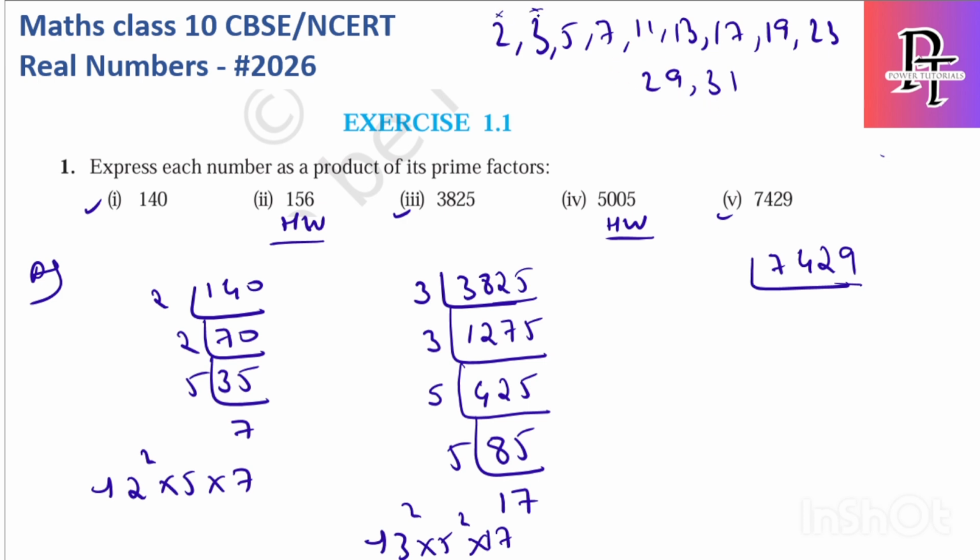2 is not possible, 3 is not possible, 5 is not possible. Let's check for 7. 7 1s are 7, 7 6s are 42. So 7 is also not possible, and 11 definitely will not be possible. What about 13? 13 table, 7429. 13 5s are 65, 13 7s are 91. Okay, 13 is also not possible.